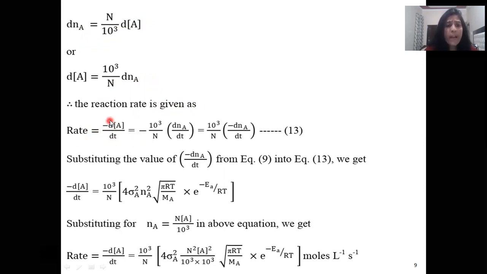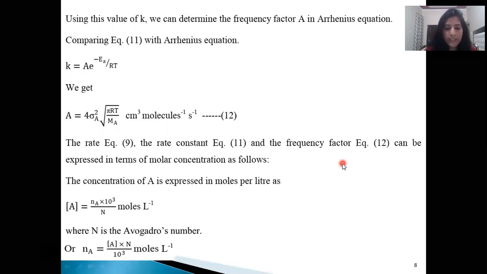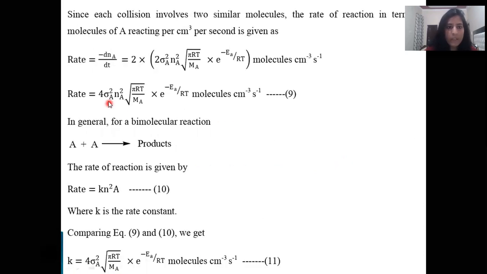So put the value of d[A] from this relation into this relation. So we get minus of this into 10³/N dN_A, and this is divided by dt, which becomes 10³/N and −dN_A/dt. Now substitute this value of −dN_A/dt from equation 9 into equation 13.